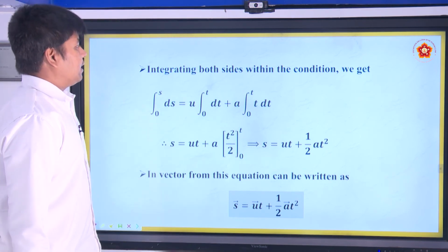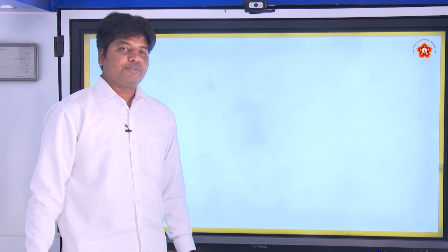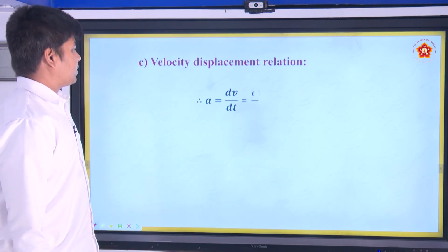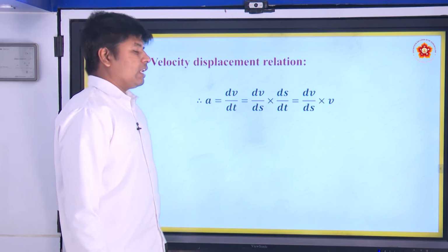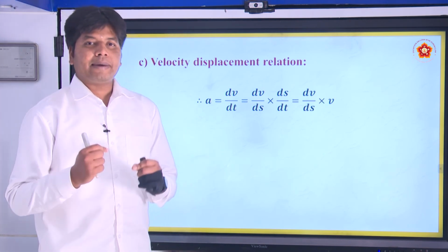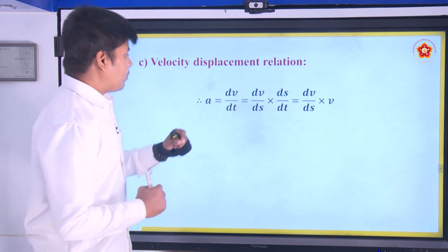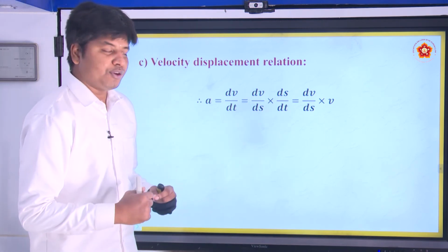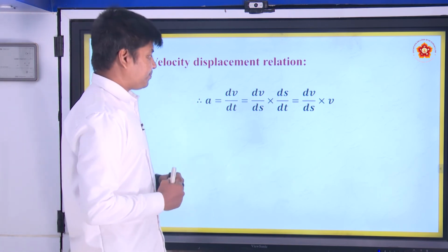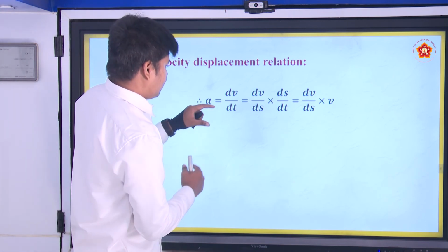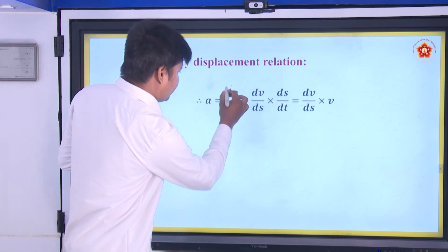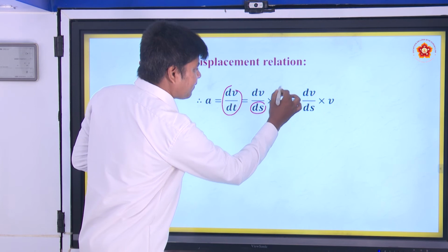Now let us solve for the third equation, the velocity displacement relation. a is equal to dv by dt. Now here a small mathematical manipulation we do, we multiply and divide by ds. Okay, why we do it, you will get to know. Now a equal to dv by dt you already know, just to this multiply and divide by ds.